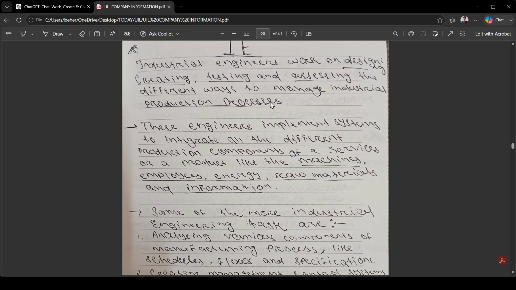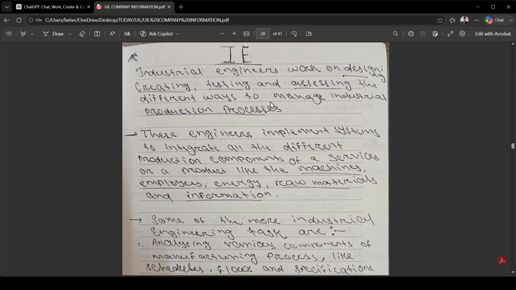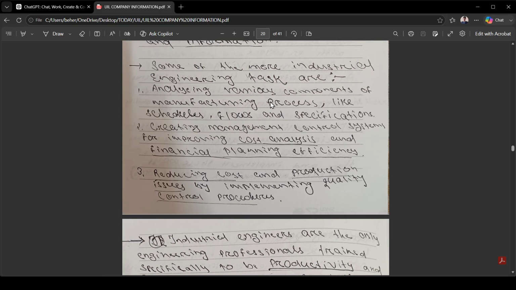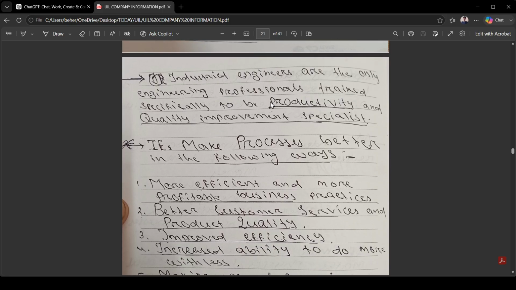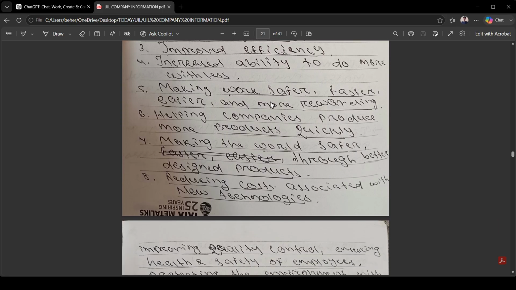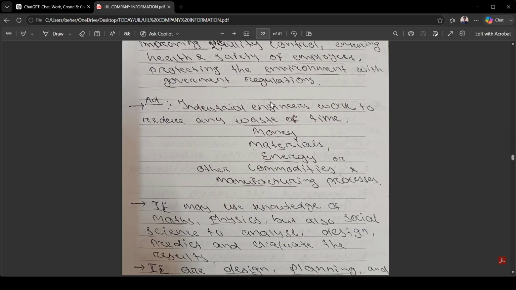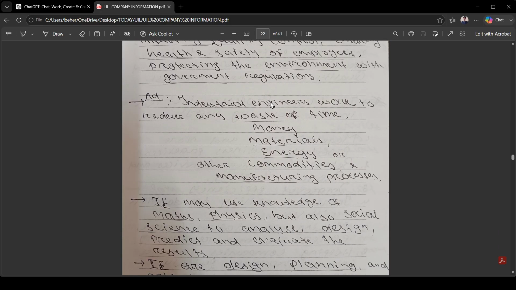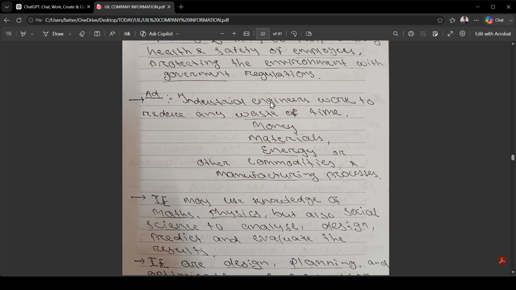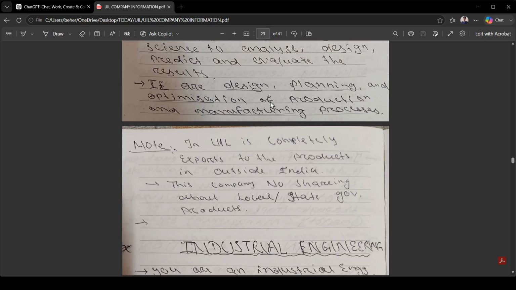So the first one is IE, industrial engineering. That field also has so many important things. You can learn about all these things, then your experience also increases, everything also increases. Then you understand all these things.